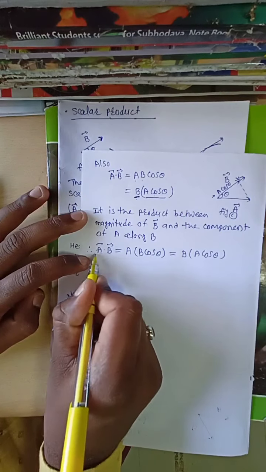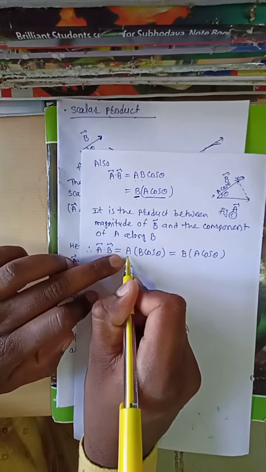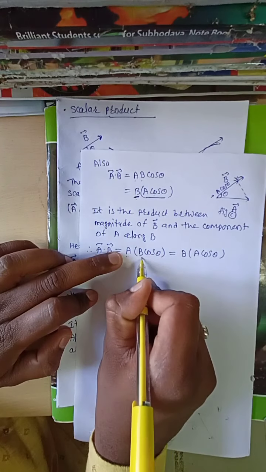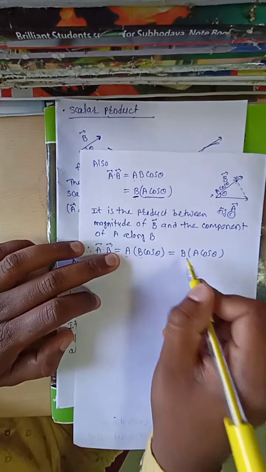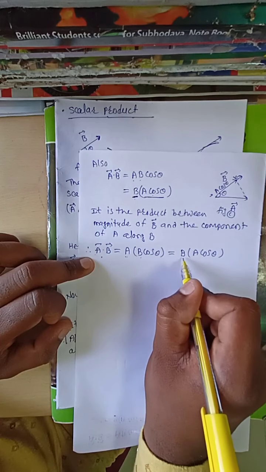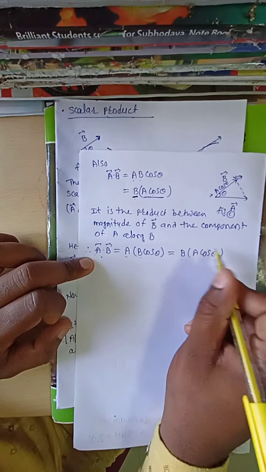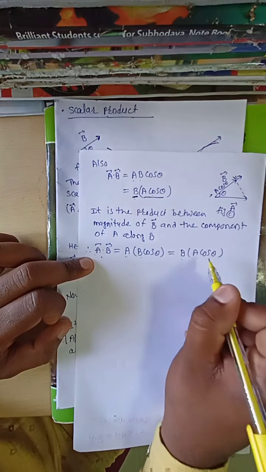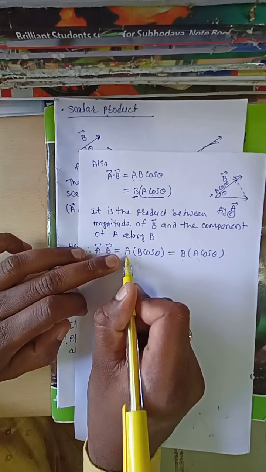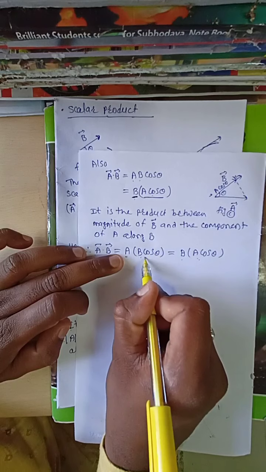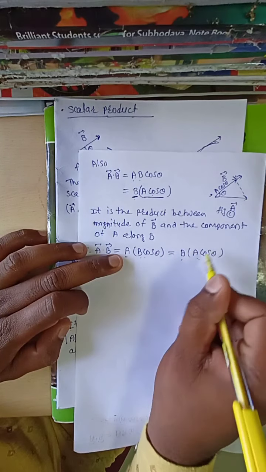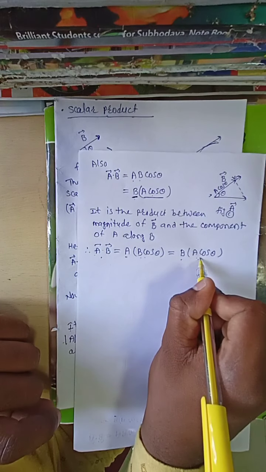The scalar product of A and B is the product between the magnitude of A and the component of B along A, and also the scalar product of A and B is the product between the magnitude of B and the component of A along B.